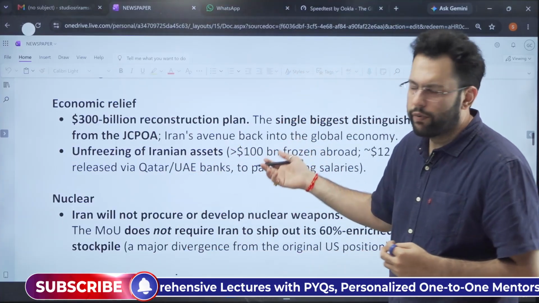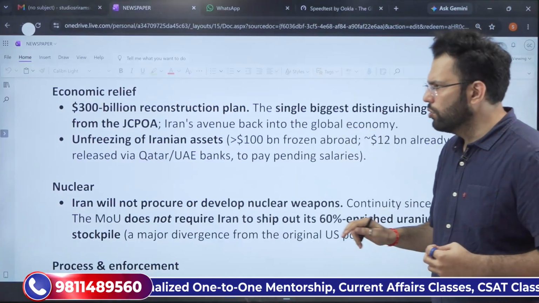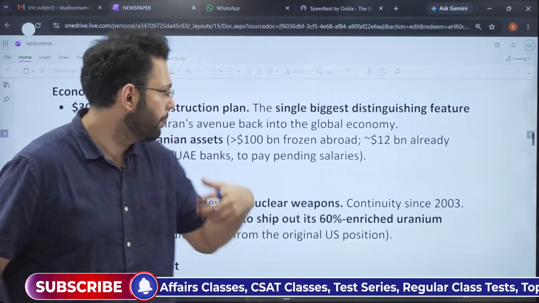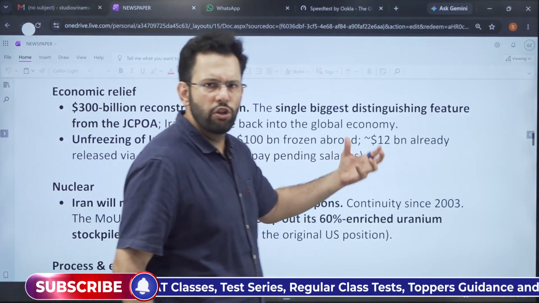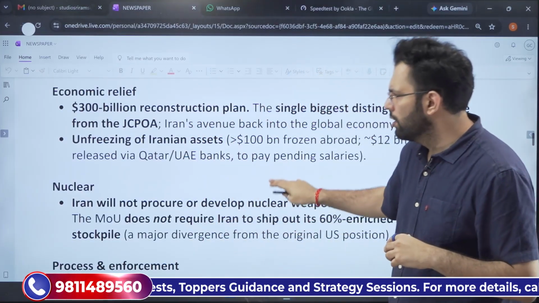So we have to see what will happen. $300 billion reconstruction plan, this is also being allowed, and unfreezing of the Iranian assets that have been blocked. Around $12 billion of Iranian money is tagged in different parts of the world. So this money will be unfrozen.